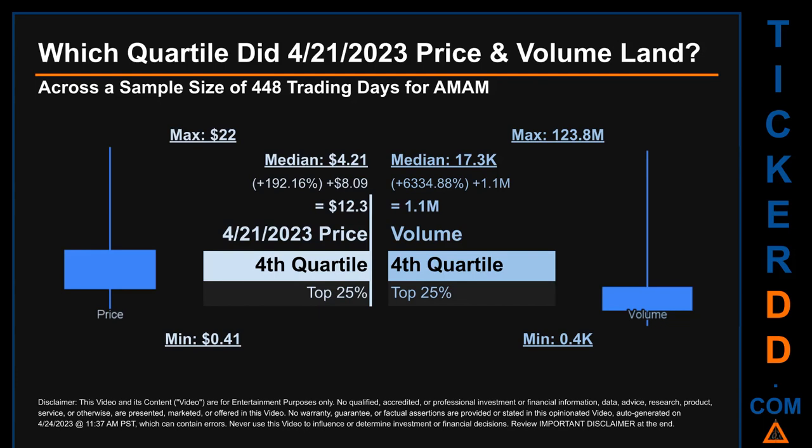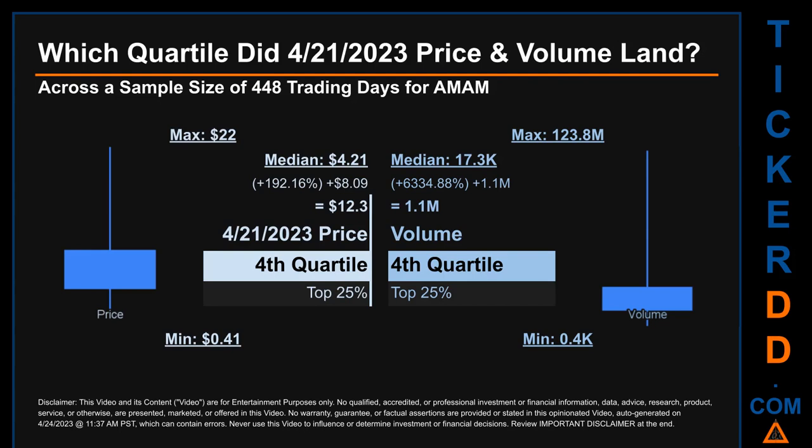The day's volume landed within the fourth quartile, marking it within the top 25% of all sampled daily volume, which saw a max daily volume of 123.8 million and a minimum of 0.4 thousand. Quartiles tell us about the spread of a data set by breaking that data set into quarters, just like how the median breaks the set into half.